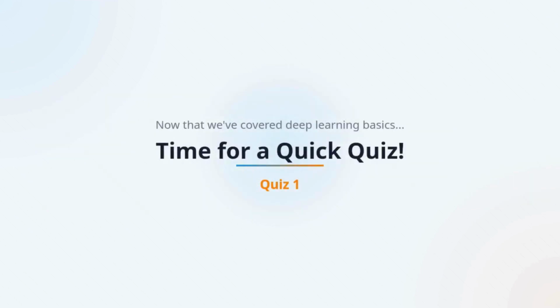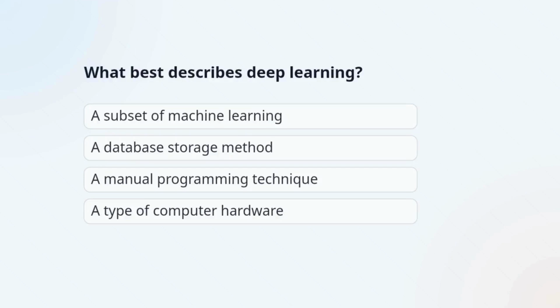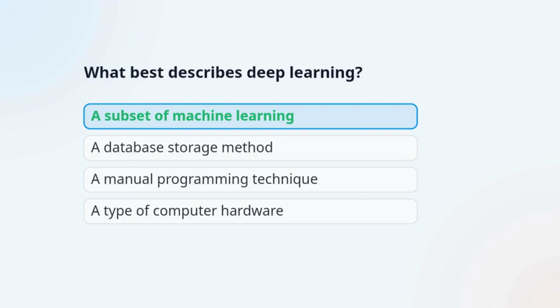Now that we've covered deep learning basics, let's test what we've learned so far. Here's quiz number 1. See if you can get it right. Question 1. What best describes deep learning? The correct answer is a subset of machine learning. Deep learning is a branch of machine learning that uses multi-layered neural networks to learn from data.